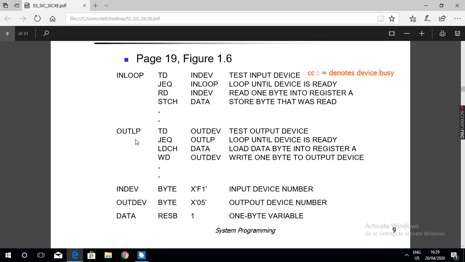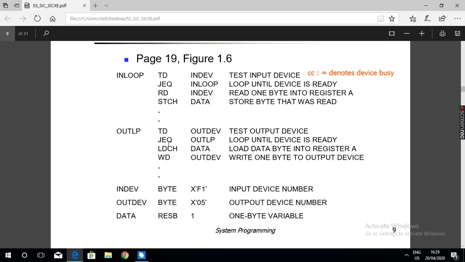Every SIC assembly language program has three fields, and an optional field for writing the comments. The first field is the label field, meant for writing the labels.